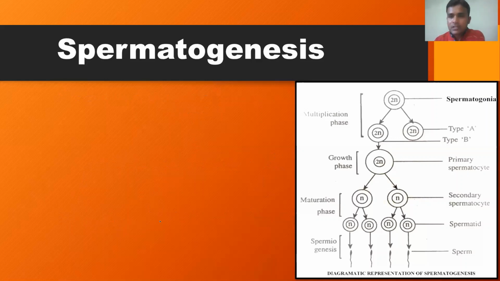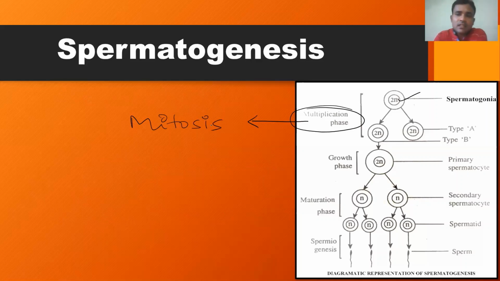Now what happens? These spermatogonia, basically diploid cells, undergo a multiplication phase. The phase of multiplication is nothing but mitotic division. The continuous mitosis in the spermatogonia, or the male germ cells, leads to the production of a large number of spermatogonia.